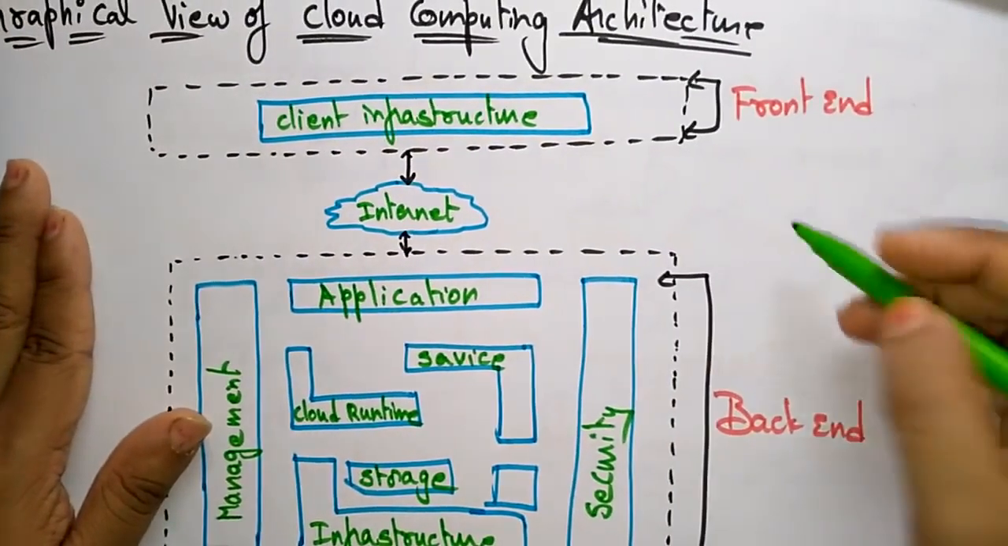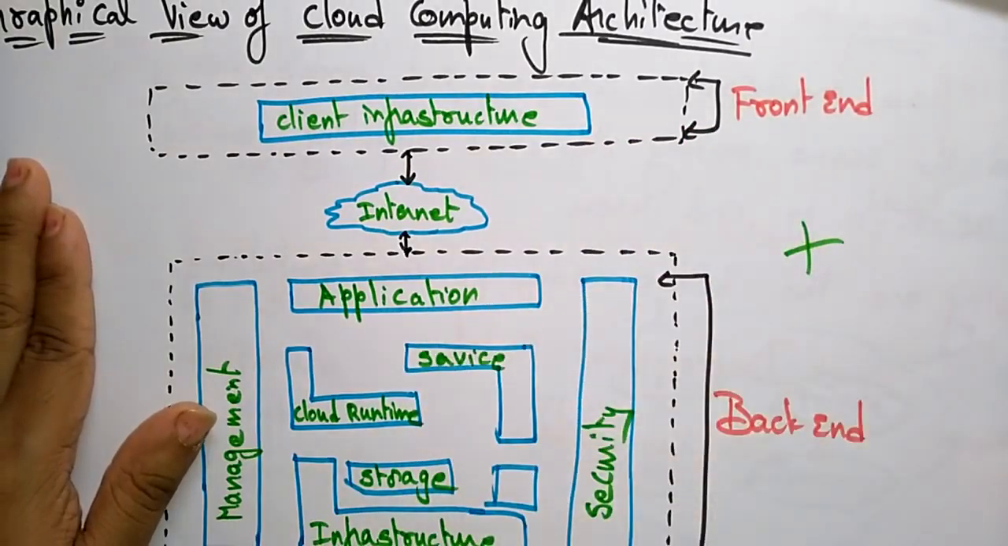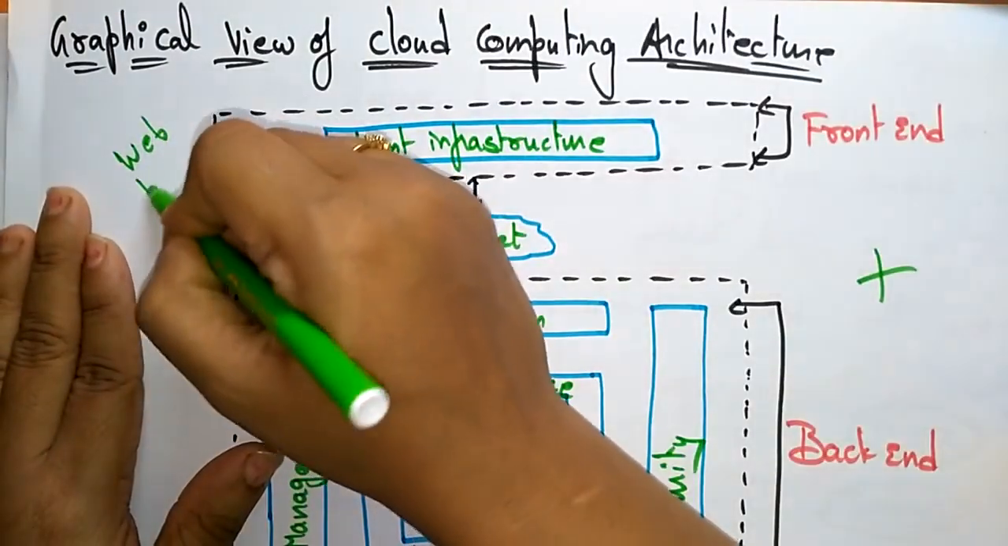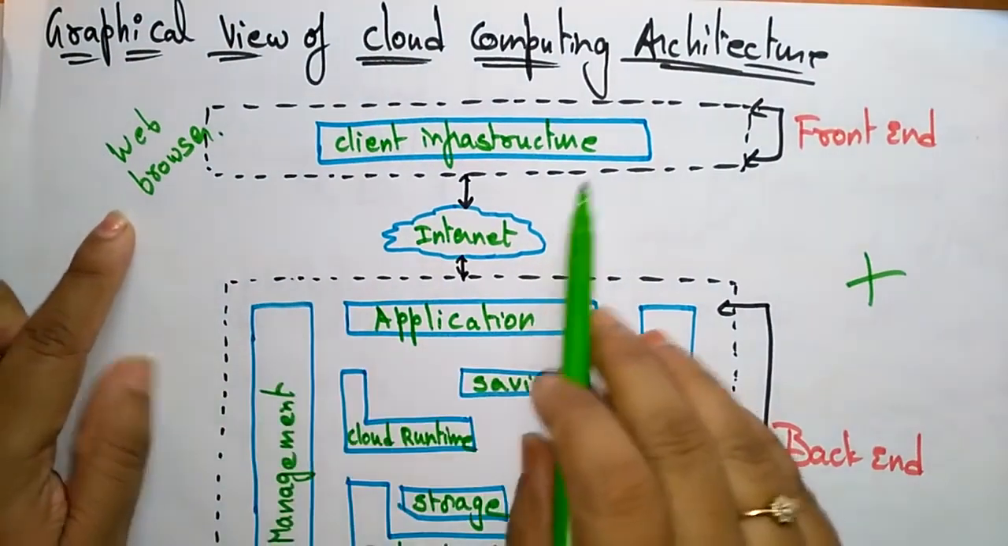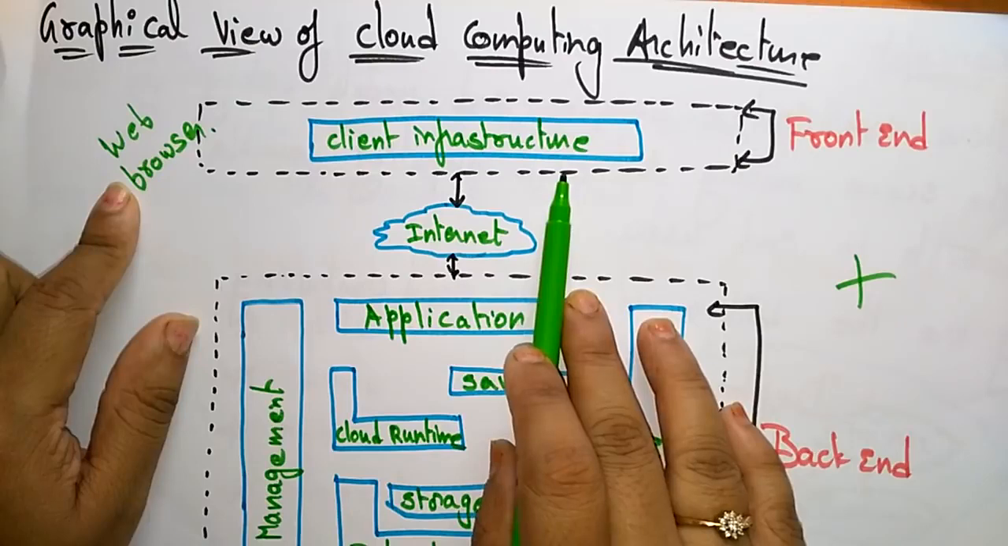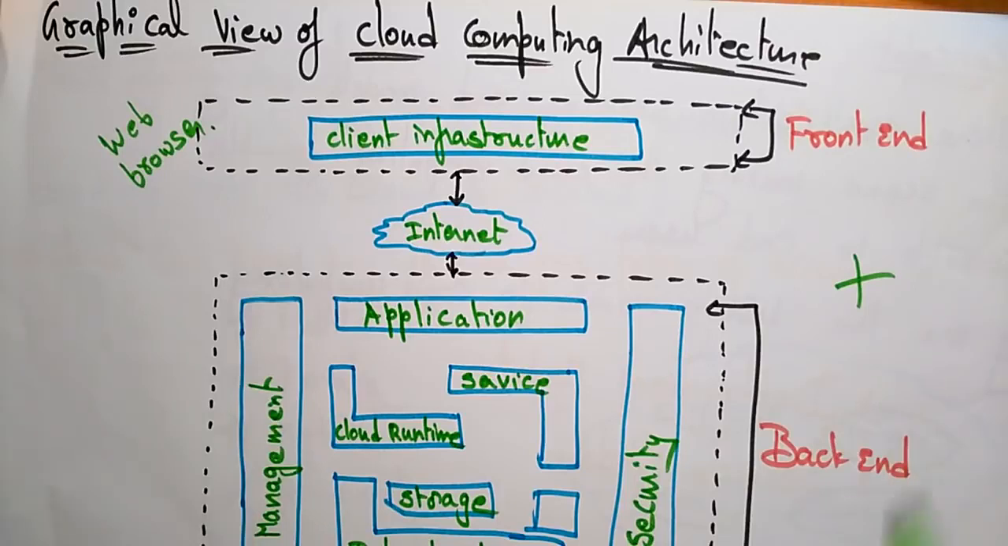I said cloud computing is divided into two parts, front end and back end. The front end is what the client uses to access the cloud, that is a web browser. Here the front end is the client infrastructure, like your system, your monitor and your keypad and everything. With the help of that, you are accessing the web browser. The client also needs software installed. Your system should be installed with different apps, and the main thing is the operating system. That all comes under the client infrastructure.